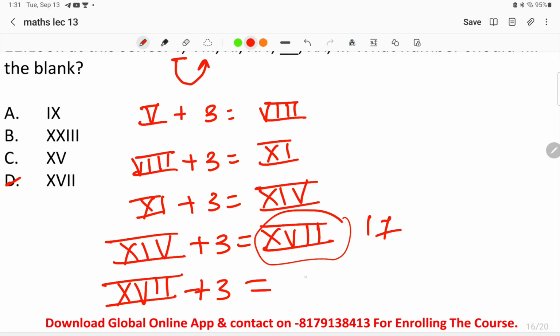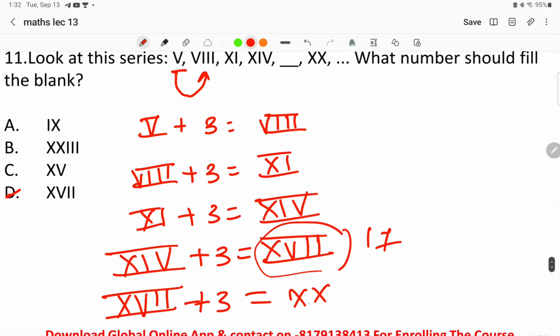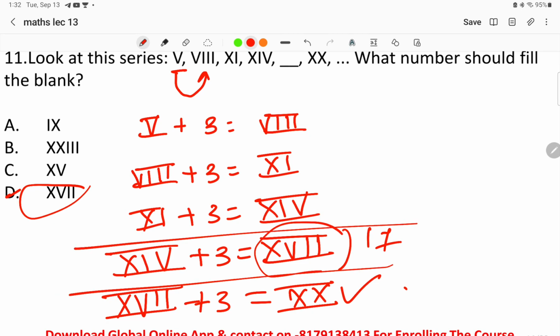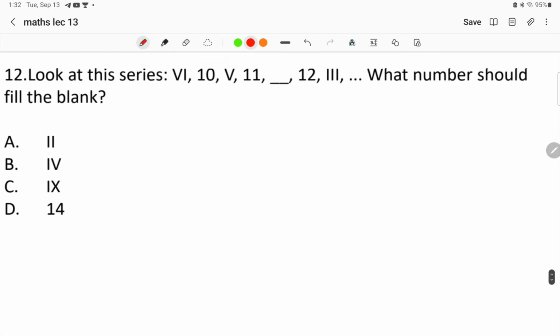So 17 plus 3, when we do, what we get is 20, right? So this is the right answer to the question. When we do 17 plus 3, we'll get 20, right? So moving on to the next question.